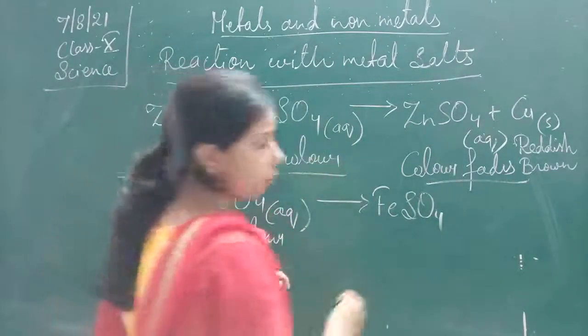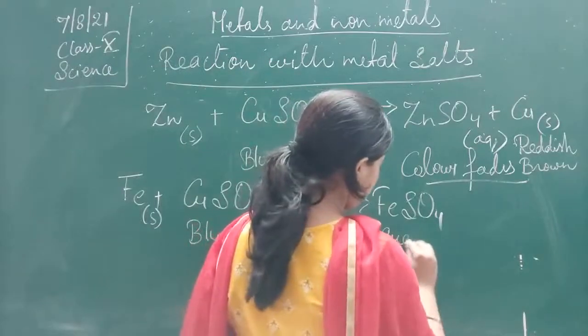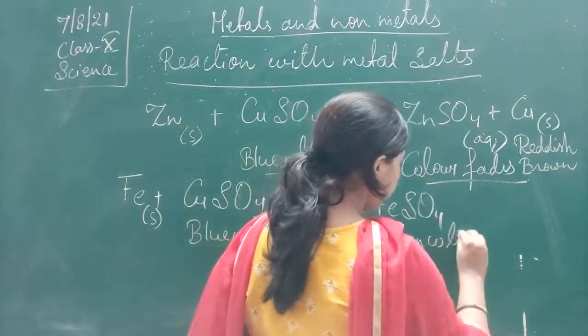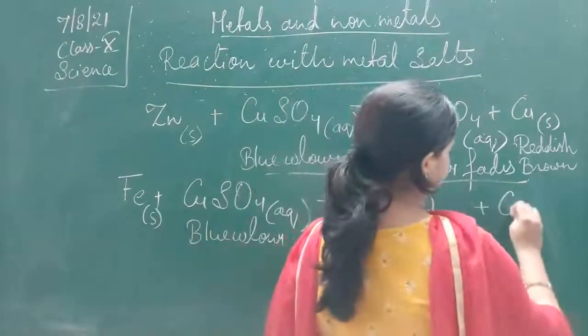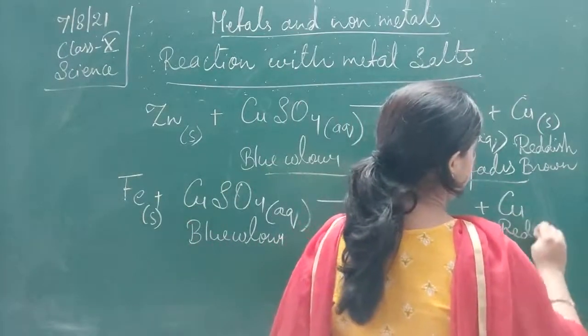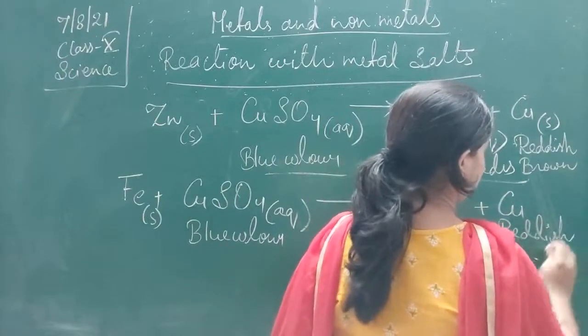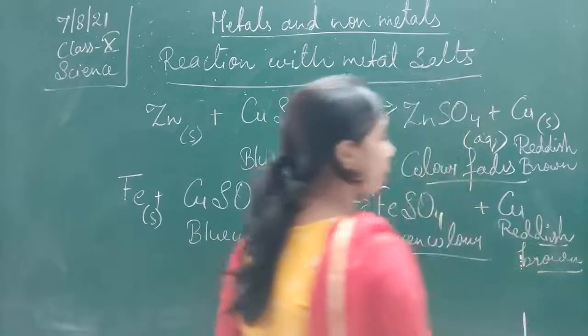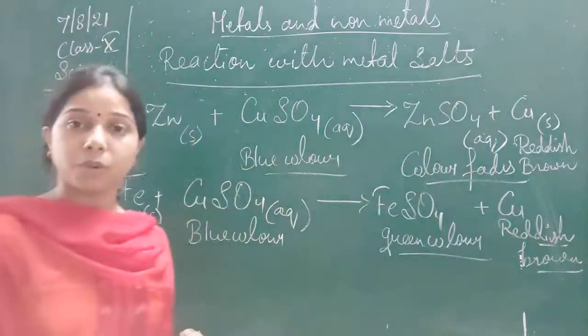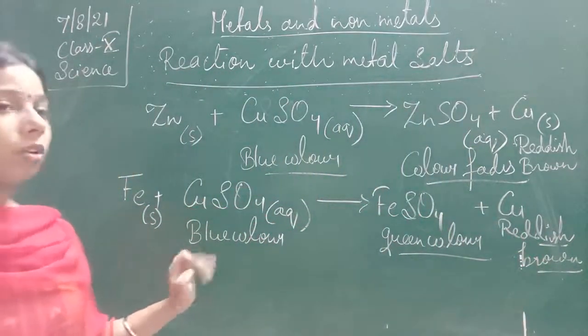This is green color. Plus copper is formed, which is reddish brown. So iron reacts with the copper sulfate.